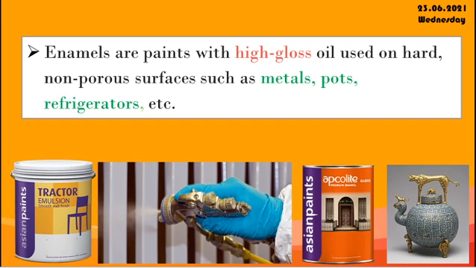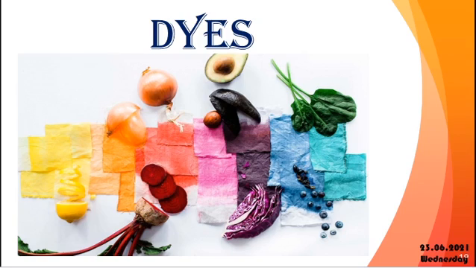Next one, enamels. Enamels are also paints, but with a high gloss oil, so they look shinier. They look glossy in appearance, and they are used mainly on metal objects, in pots, and in refrigerators. So enamels are used in these categories.